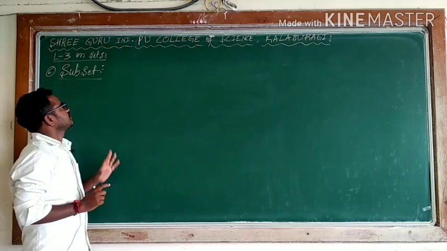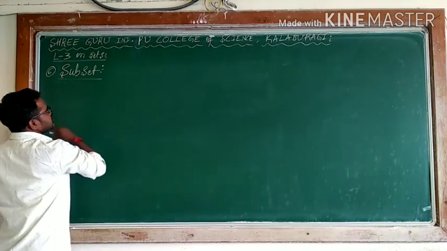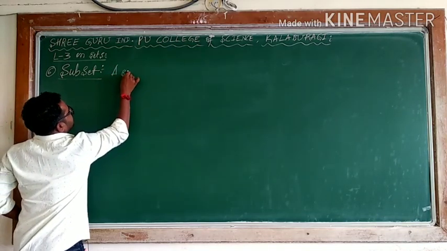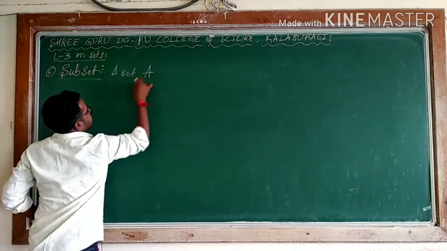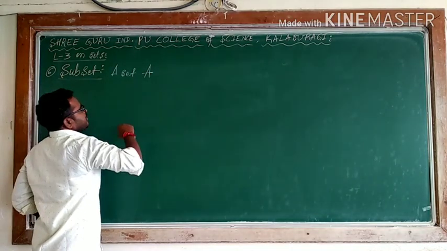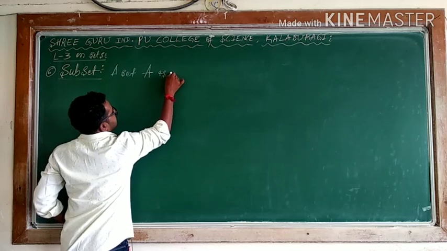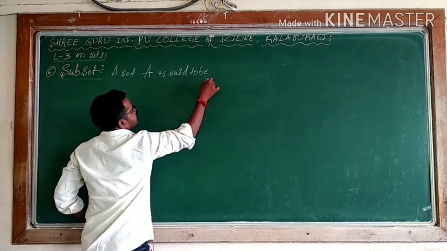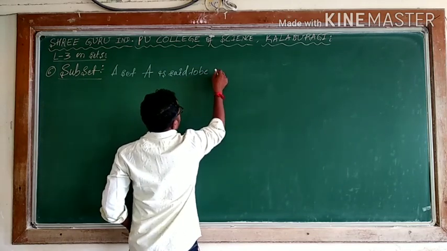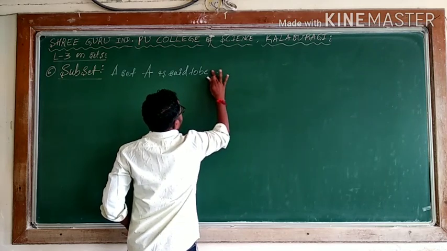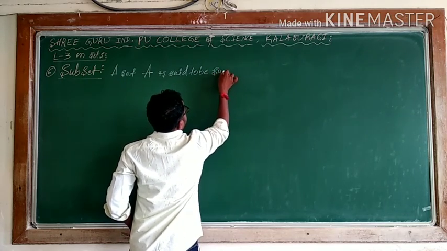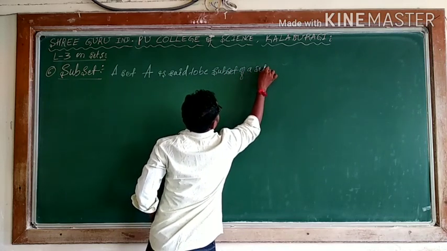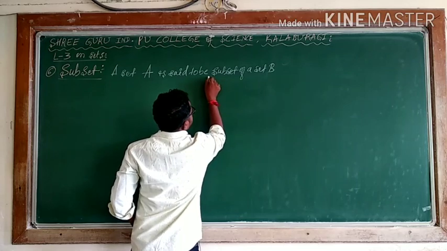We will define properly what is a subset. Definition: a set capital A, usually sets are denoted by capital letters, a set capital A is said to be a subset of a set capital B. What we are saying here?